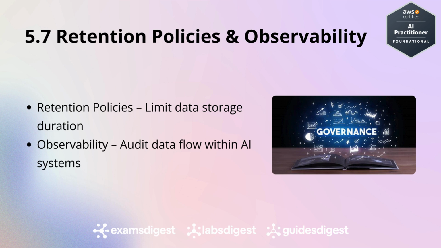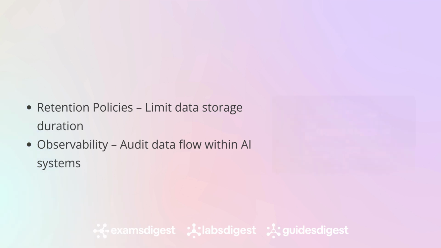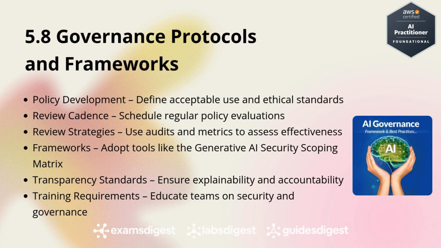But tools alone aren't enough. You also need strong governance protocols and processes. Start by establishing clear policies that define acceptable use, risk thresholds, and ethical boundaries. Review these policies on a regular cadence, monthly or quarterly, and use structured review strategies to ensure they remain relevant as your AI systems evolve. You can also adopt frameworks like the Generative AI Security Scoping Matrix, which helps align your model development and deployment with governance best practices.